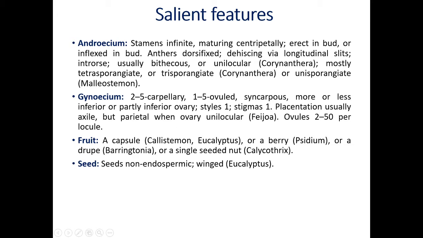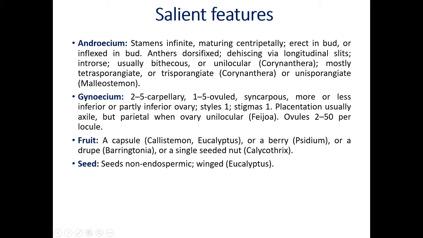Unilocular, only one locule is present. Example, Coronanthera. Mostly tetrasporangiate. That means in a single anther, if we take a TS, we will get 4 sporangia. This condition is called tetrasporangiate anther, or trisporangiate.